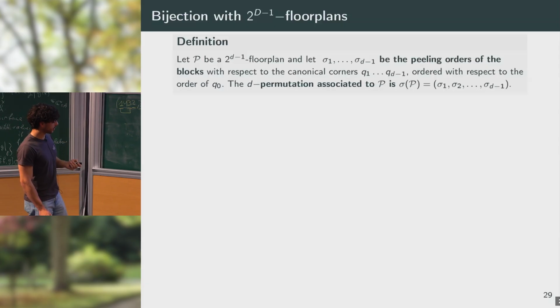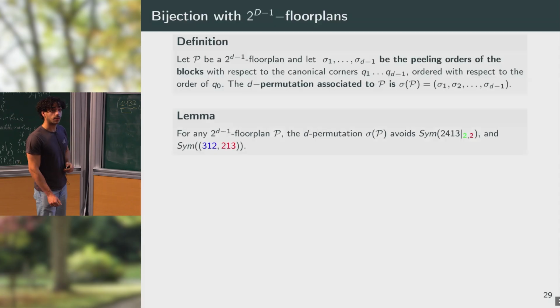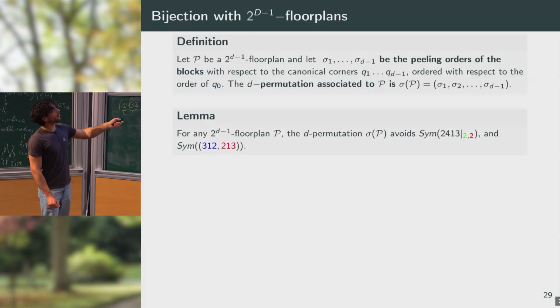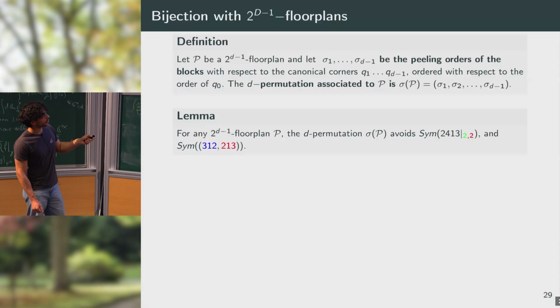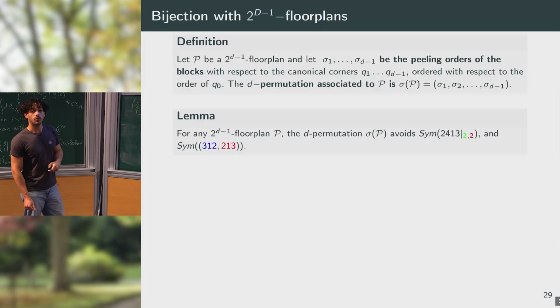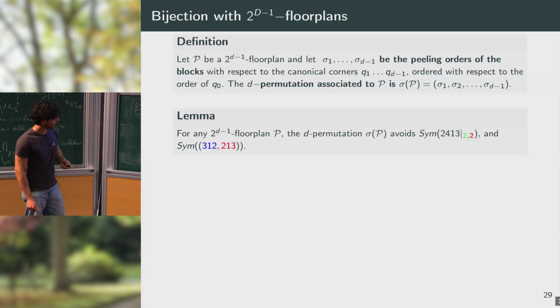So then with such a D permutation, you can prove that it avoids some configuration which is given by two families of patterns. So one of dimension 2 and one of dimension 3. So here, this pattern in fact corresponds to the two-dimensional case of Baxter permutations, and we have only one new family of patterns that appear.